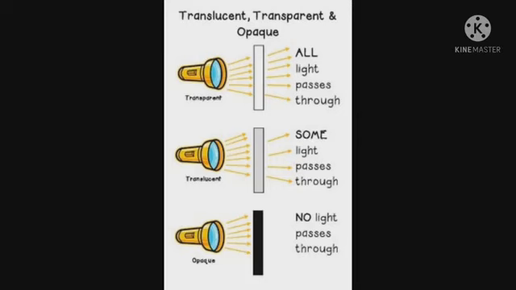Translucent, transparent and opaque were the three types of objects that I have explained to you. Transparent, once again, all light passes through it. Translucent, some light passes through it, and opaque, no light passes through it. I hope students all must have understood this chapter with the help of this video.